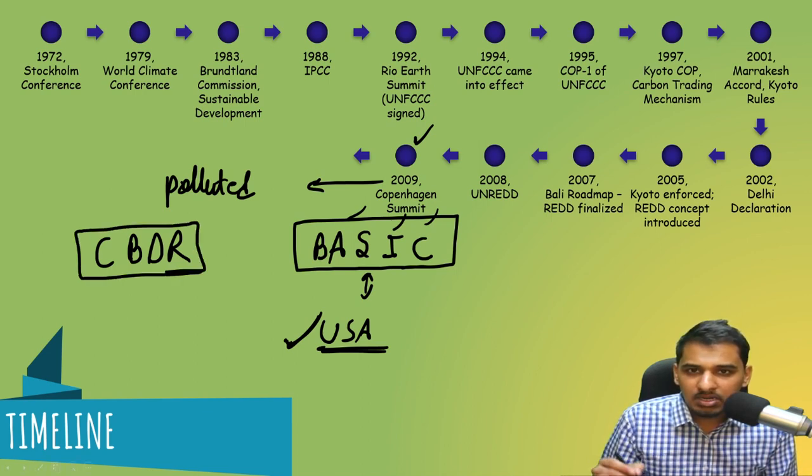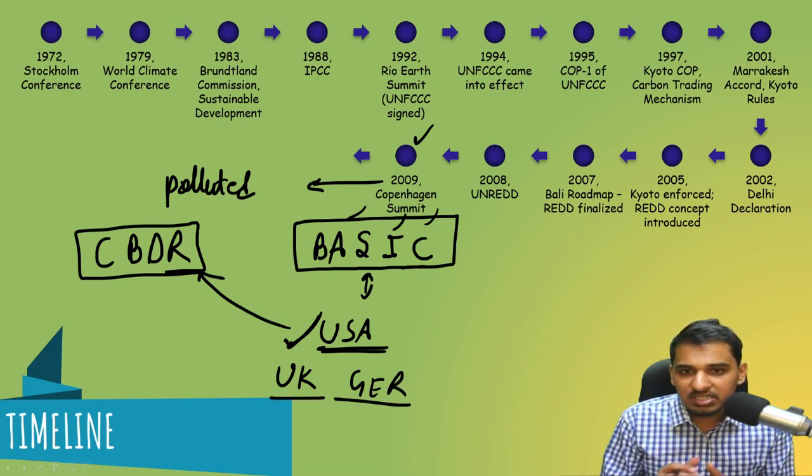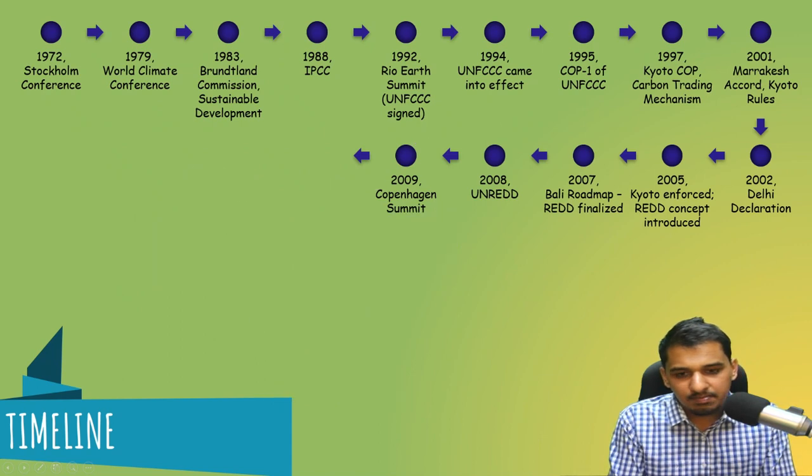In this, we have a common responsibility to save the climate, but differentiated, because countries such as USA, UK, Germany have polluted more. That is why they have more responsibility, a differentiated responsibility, to save the climate.